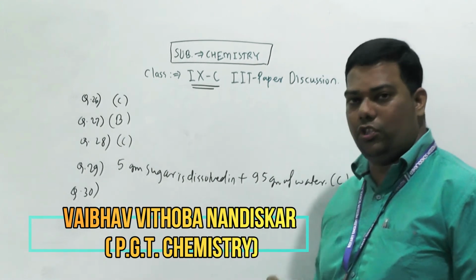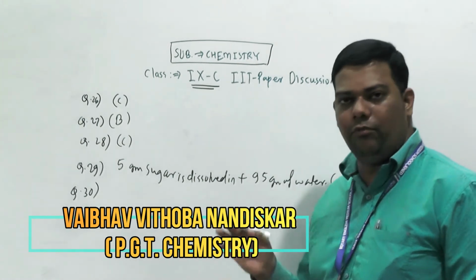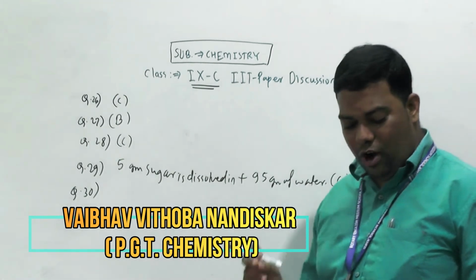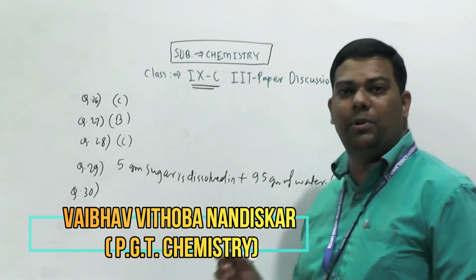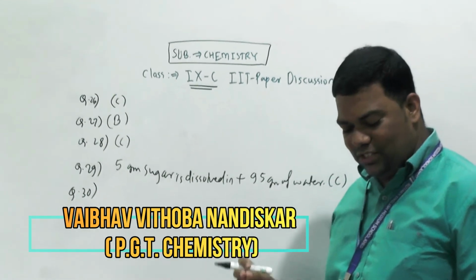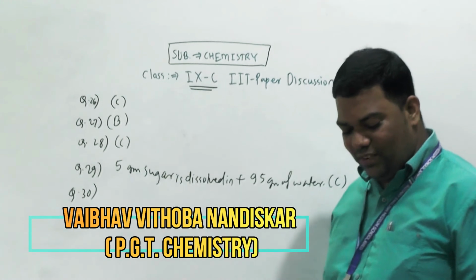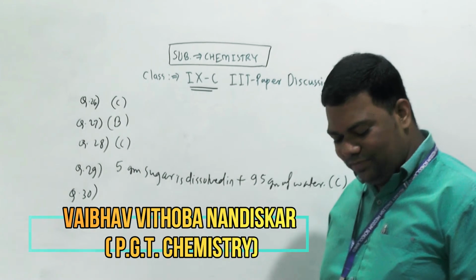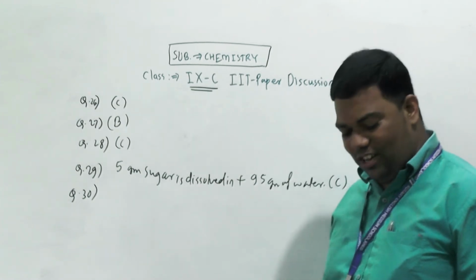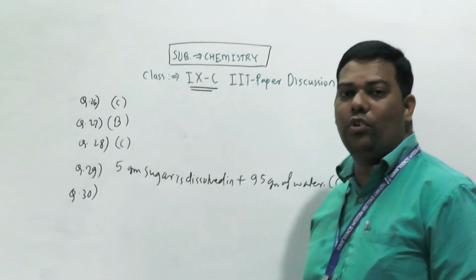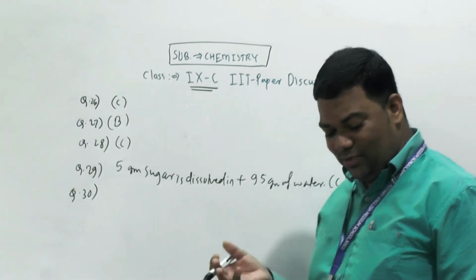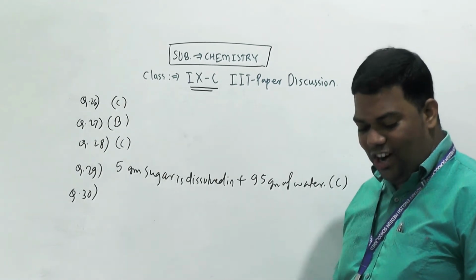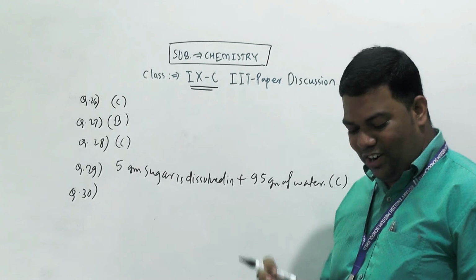Okay, one salt solution is there, obtained by dissolving in 40 gram of water. What must be done to make this salt solution 50%? Okay, so see here, they gave options. Add 20 gram of water to the solution. No, how 20 gram of water? Then option B, sorry, add 20 gram of salt to the solution.